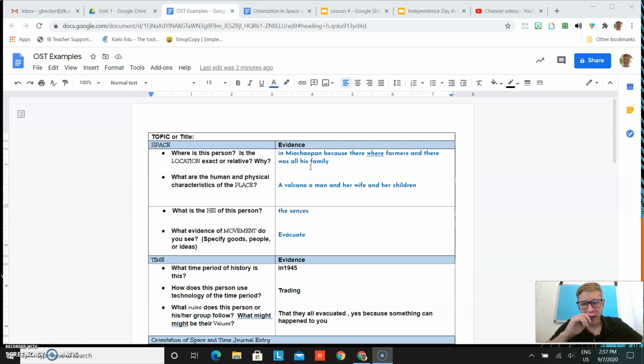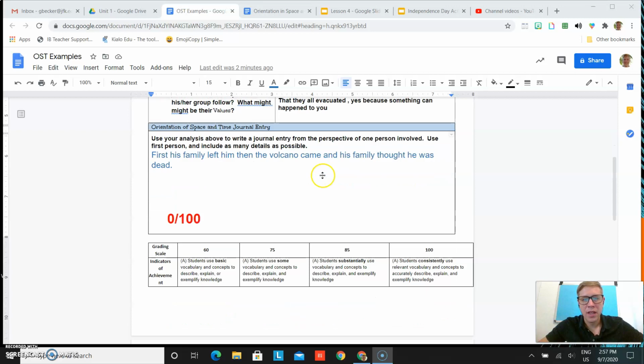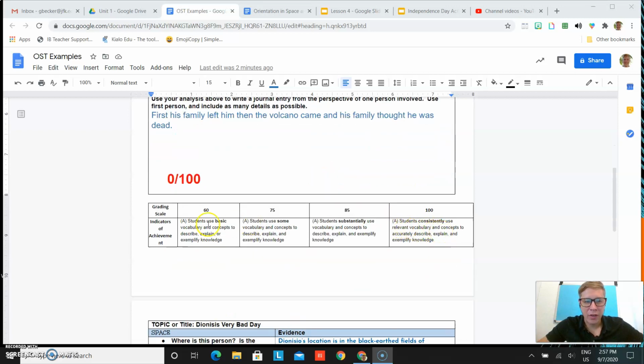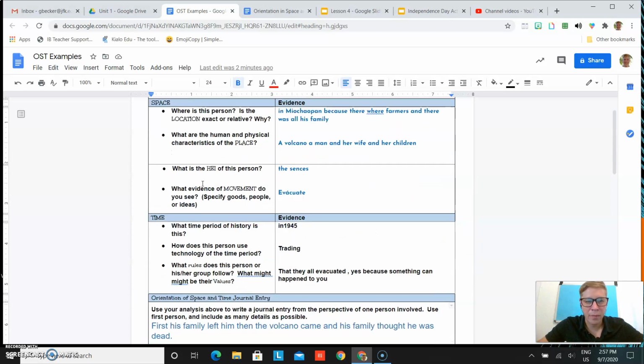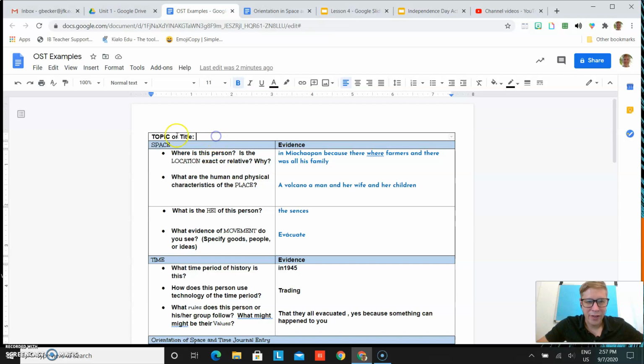They did not get anything that they needed to. This was graded on criterion A here, which is knowledge and use of vocabulary. And so this person did not even use basic vocabulary or concepts to describe, explain, or exemplify their knowledge. So like we said, this first person will get a 0 out of 100 on their score. So first, they don't follow instructions, they don't put a topic or a title.